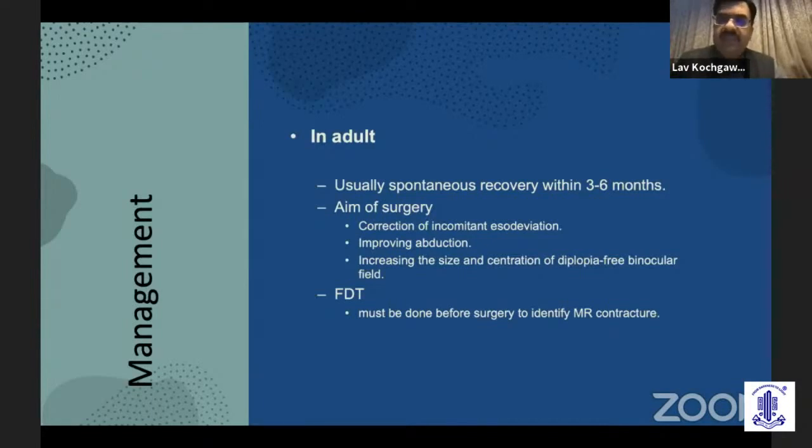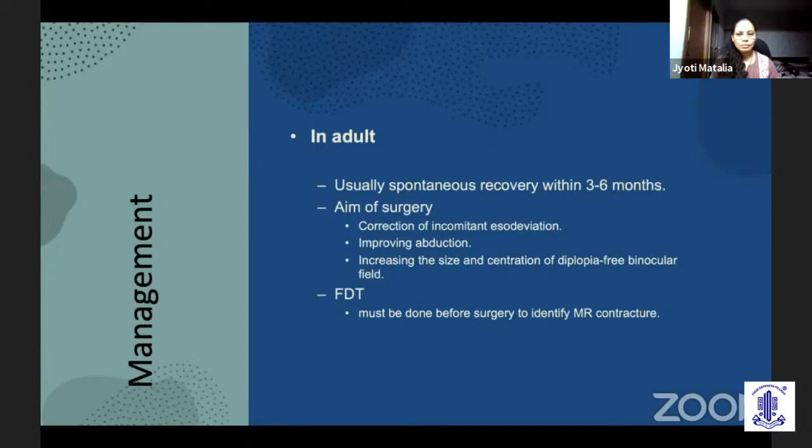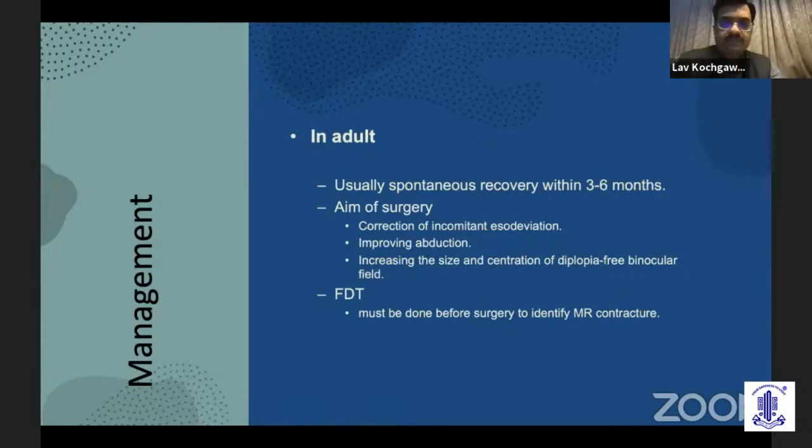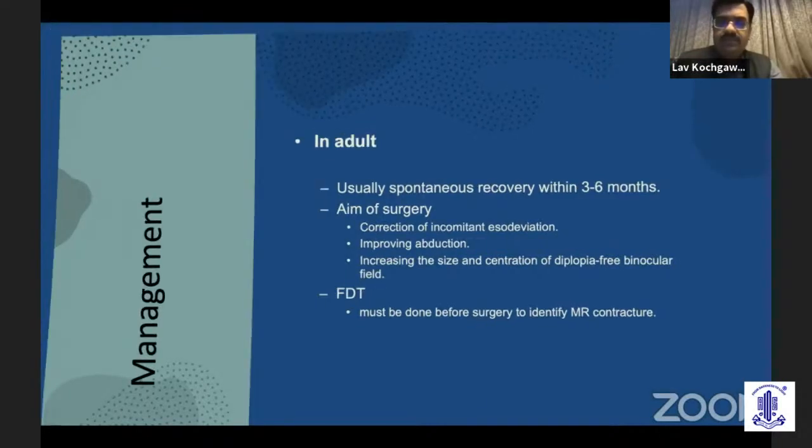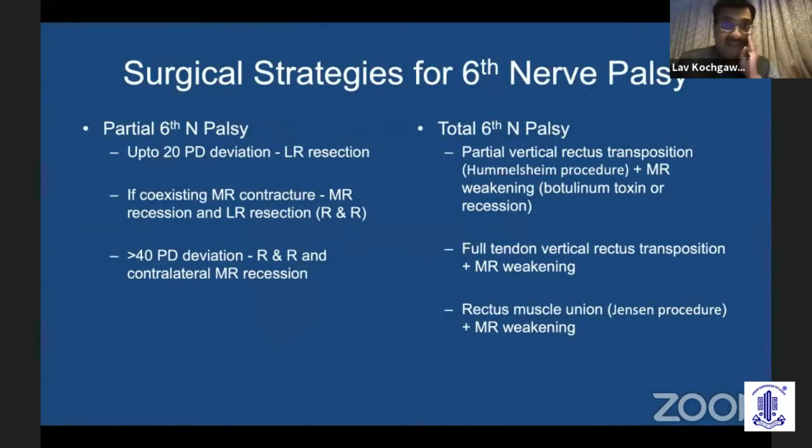But suppose it is persisting for more than 6 months, then we have to correct the concomitant ESO deviation by surgery to improve the abduction and increase the size of the central diplopia-free binocular field. That is, we aim for diplopia-free vision in the primary gaze. And as for any other squint surgery, FDT is a must when we are planning a surgery.